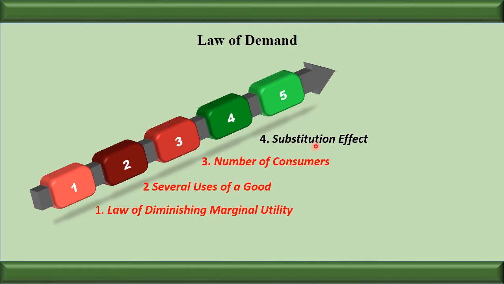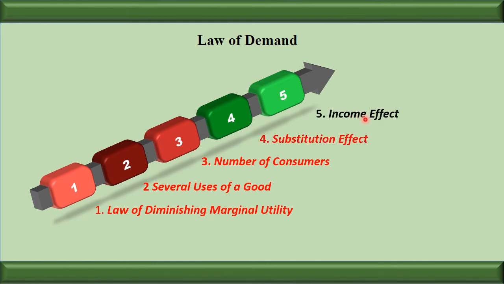And when the price decreases, what will happen? More and more people who are using the substitute goods, they will come to the main goods and start increasing the consumption and start demanding the product. So the effect is increase in demand. So here we can say the law is applicable. Price is decreasing, demand is increasing, and vice versa.